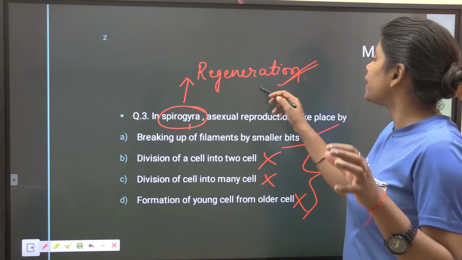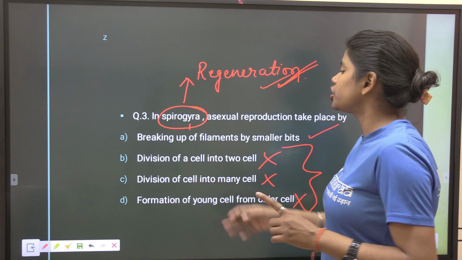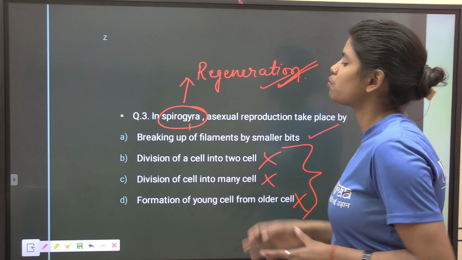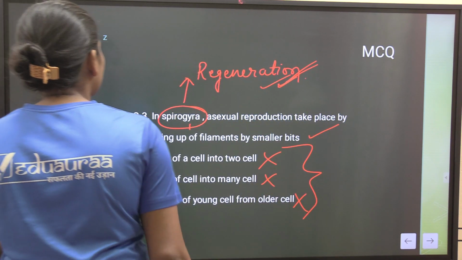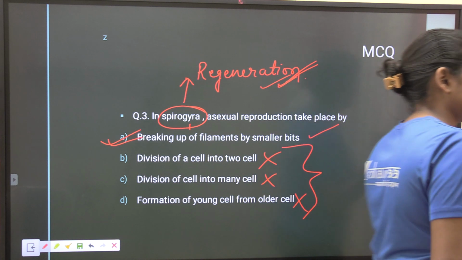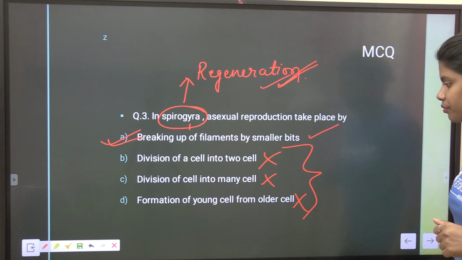Spirogyra performs the regeneration process. And what is regeneration? Regeneration is the breaking up of filament into smaller bits. Is it clear to all? Option A is correct for this question.